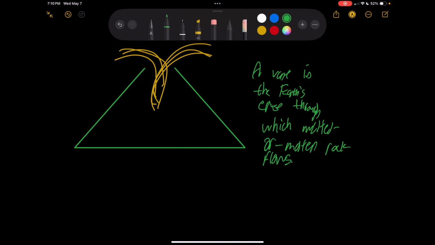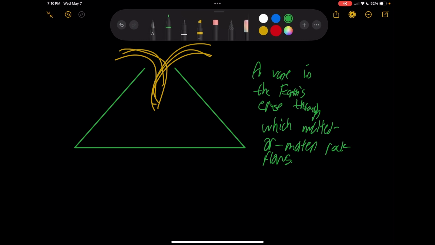known as a volcano. Have a little vent with molten rock, all of this flowing inside this vent. And this is what we define as a volcano, what geologists define as a volcano. And then melted or molten rock.